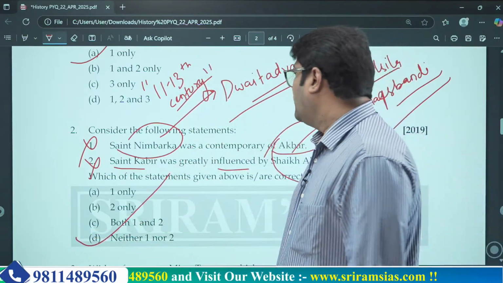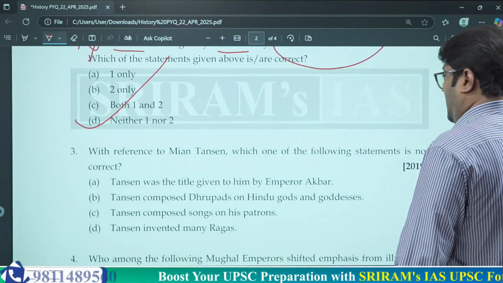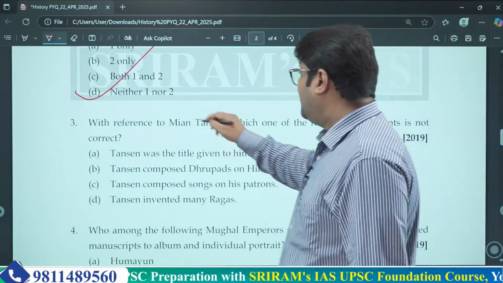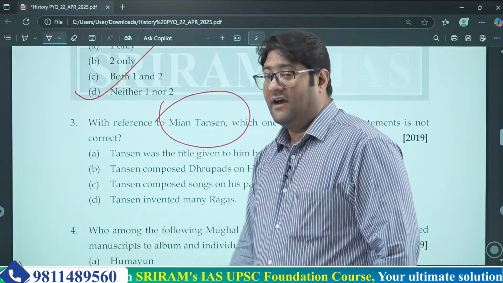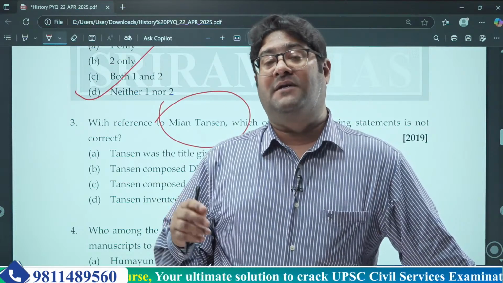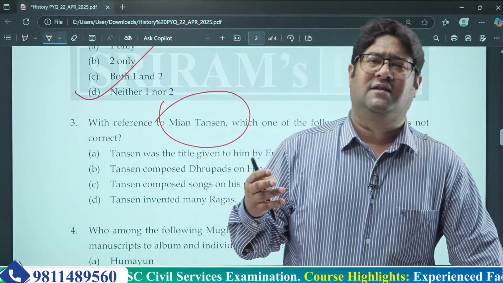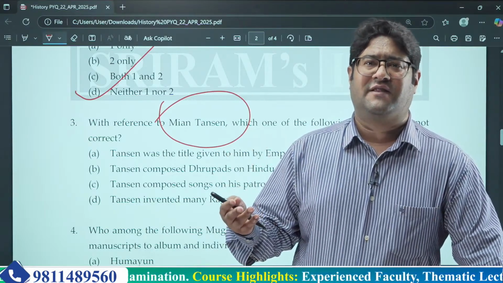Fine. Now the next question, with reference to Mian Tansen, it's a very good question. You might have heard about Tansen or the Navratna of Akbar's court. So one of them was Tansen. A lot of theories, or we can say legends, have been associated with Tansen.